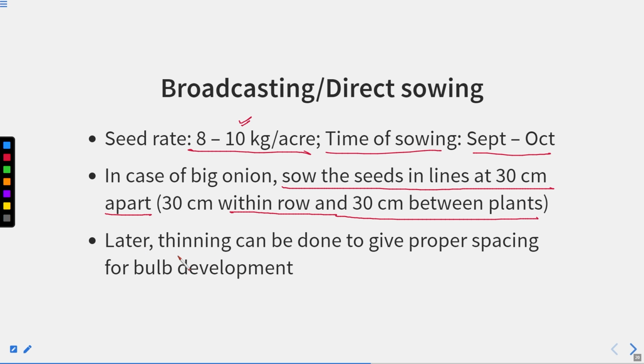Later, thinning can be done to give proper spacing for bulb development. So once they are grown, if you find that they are quite close to each other, you can do the thinning process, taking out some of the onion bulbs and placing them at other places.